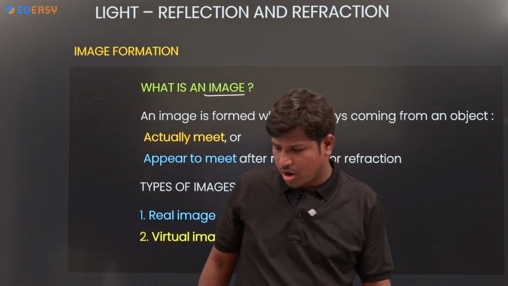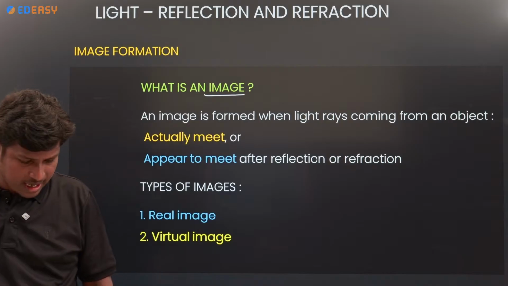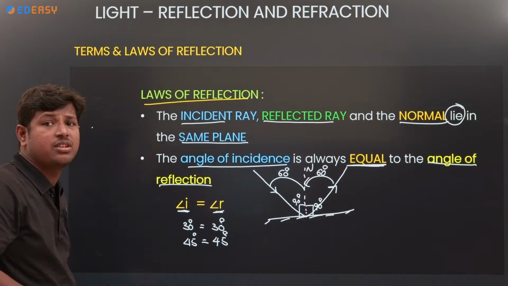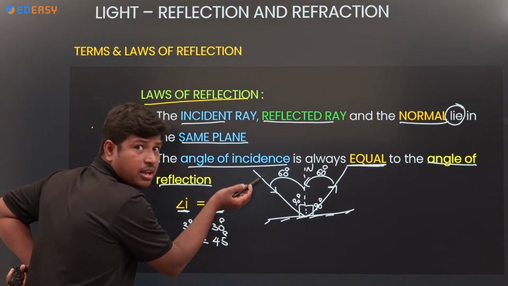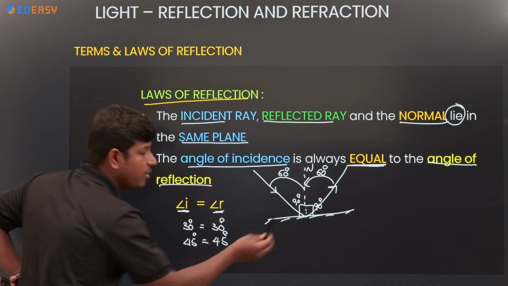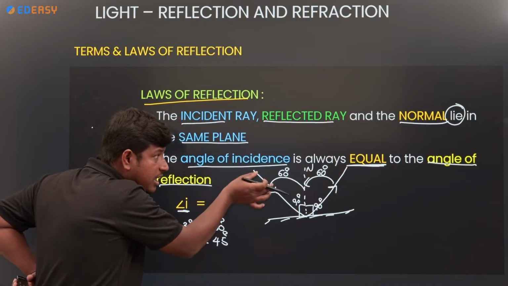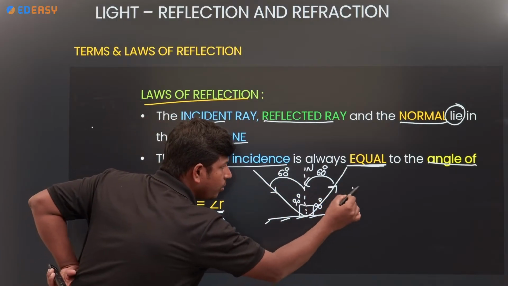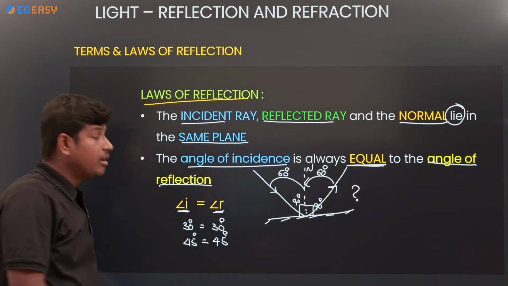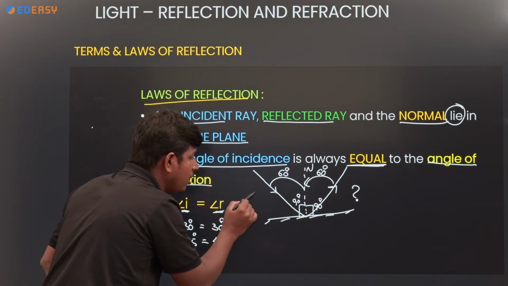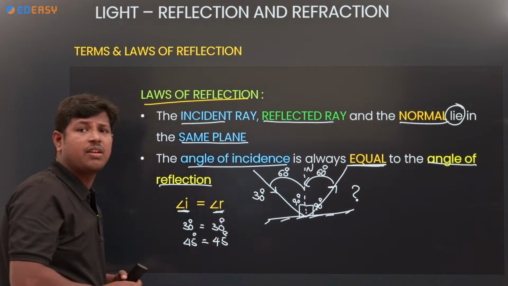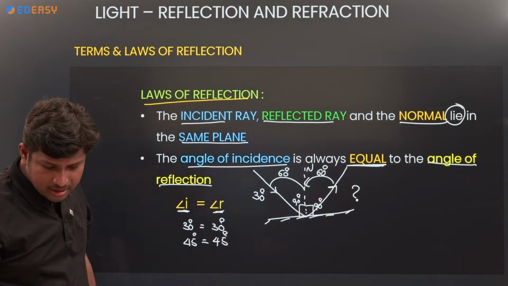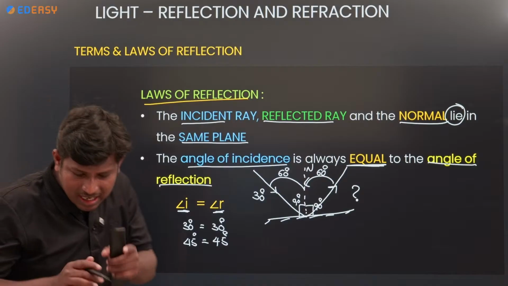From the comment section, sir, explain once again. Angle of reflection. Okay, see, the incident ray is towards the mirror, the reflected ray is away from the mirror. For example, I don't know the reflection angle. The angle of incidence is given as 30 degrees. What is the angle of reflection, guys? Yes, 30.